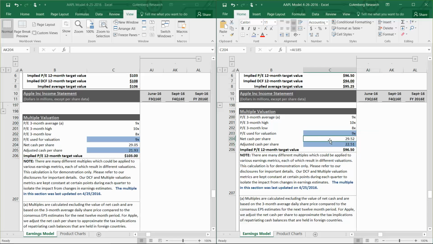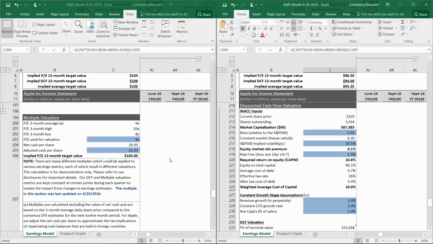The net cash per share changed slightly from prior to the release, and that's just a result of the new net cash balance. And the price from a price earnings multiple standpoint went from, excuse me, from 103 to 96.50.